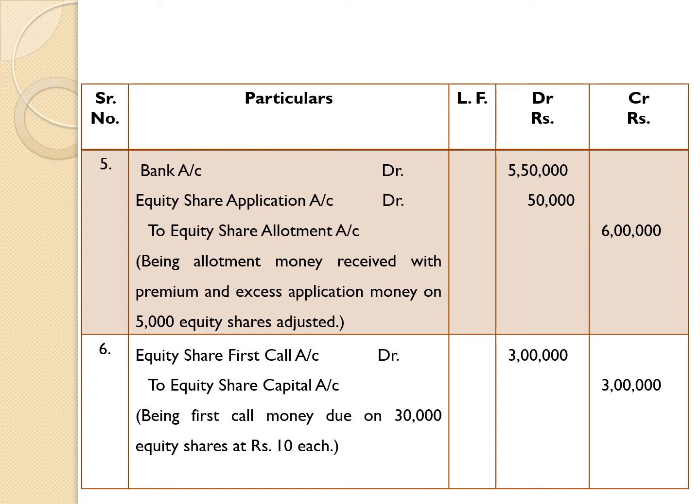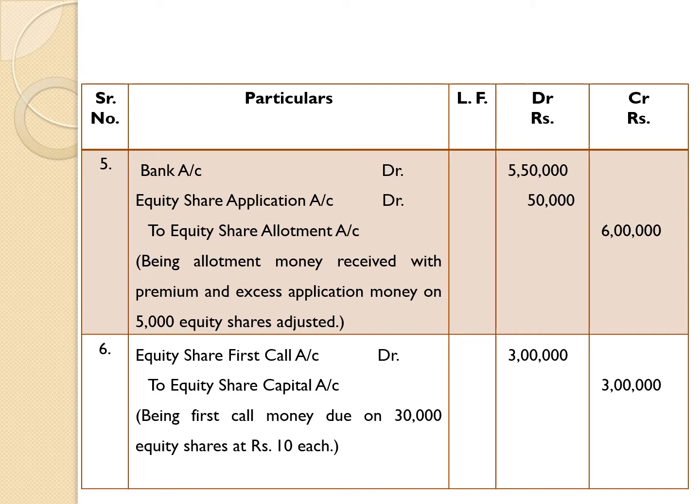All allotment money received, it means rupees 6 lakh received. But kindly note that excess application money on 5,000 equity shares at rupees 10 is adjusted towards allotment account. Therefore, we are giving here debit to allotment account, equity share application account. Entry for it: bank account debit, equity share application account debit, to equity share allotment account 6 lakh.